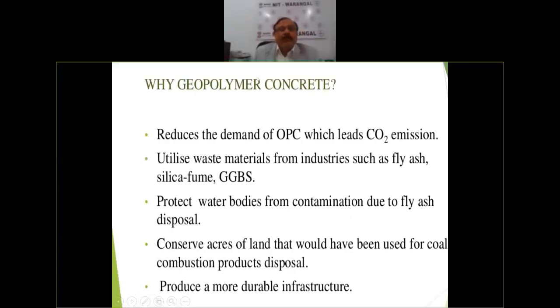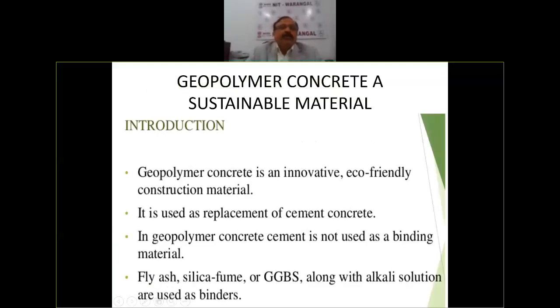So why should we use geopolymer? Because it reduces the OPC, which leads to carbon dioxide emission. It utilizes waste material from industries such as fly ash, silica fume, GGBS, protects water bodies from contamination due to fly ash disposal, conserves acres of land that would have been used for coal combustion product disposal, and produces a more durable infrastructure. So in fact, geopolymer concrete is a sustainable material because it is eco-friendly. It replaces cement concrete.